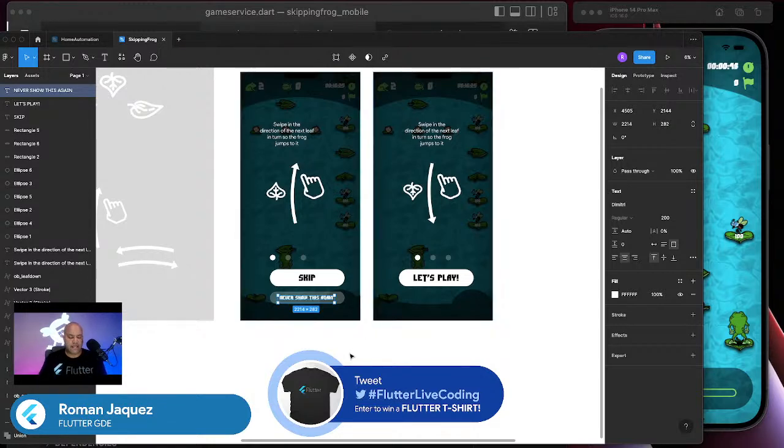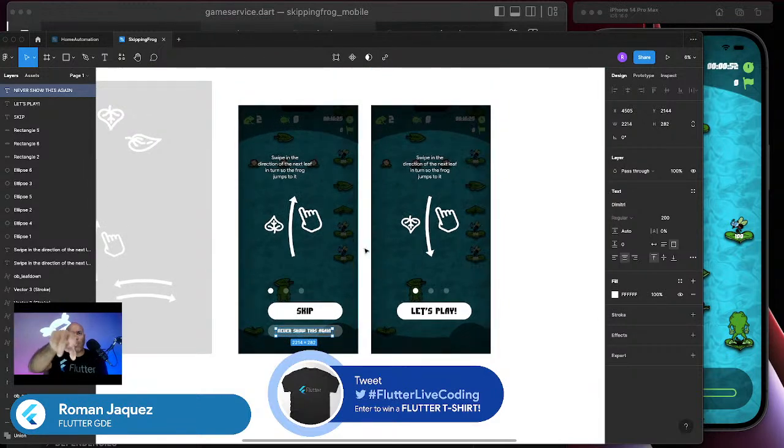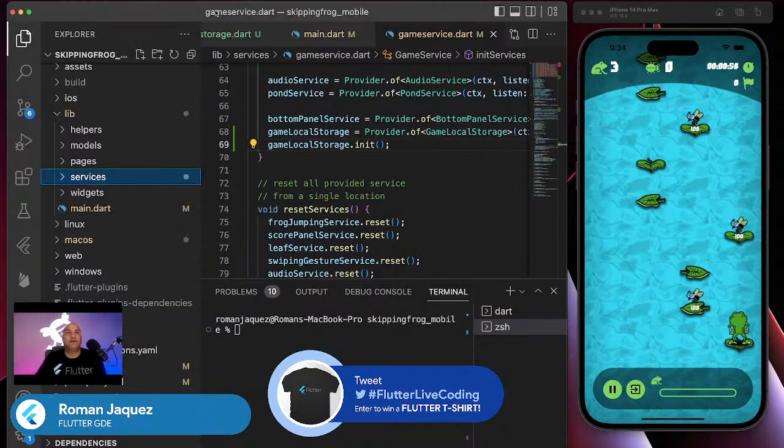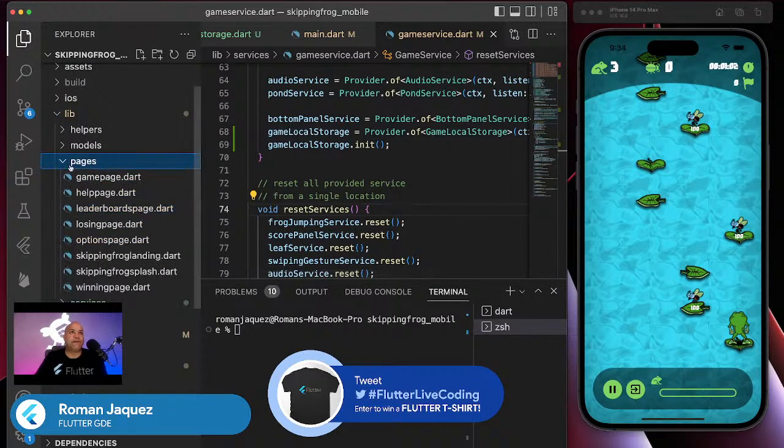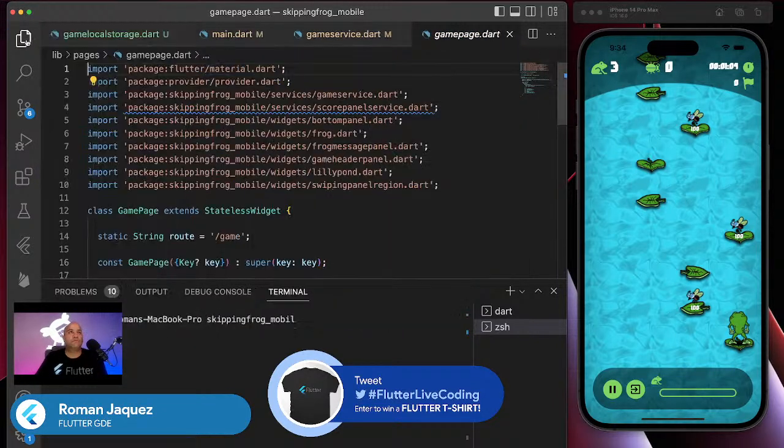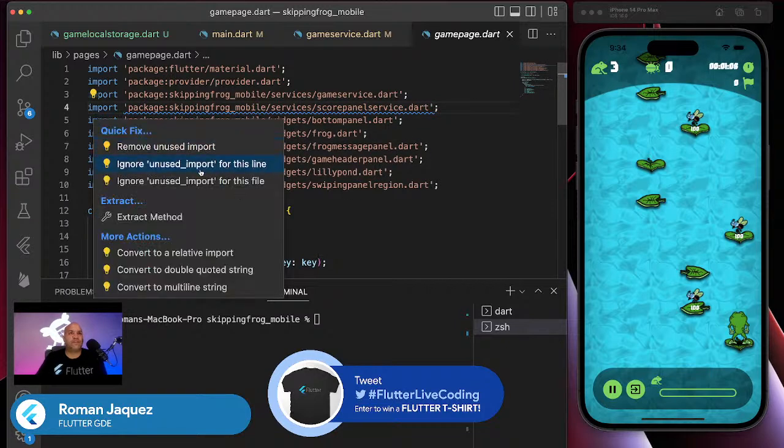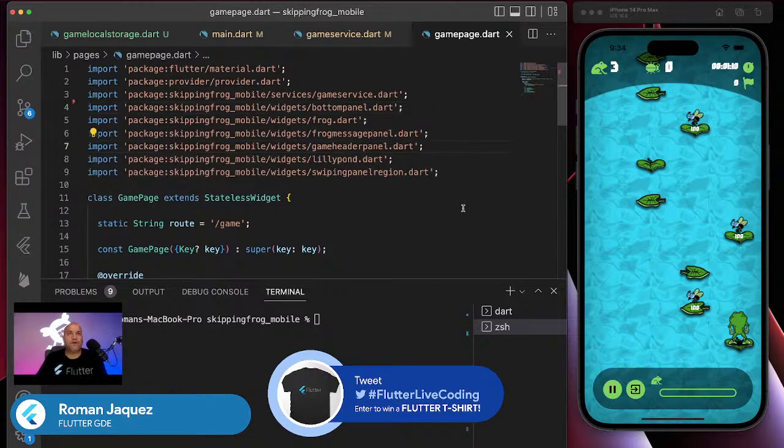So let me just, again, get back to this. I'm showing you here, for example, how I'm going to display the onboarding screen in this application. So let's do just that. I'm going to go to that particular page, which is the game page. Okay, I think I have some services that I'm not using here, so let me just remove some of the unused imports.